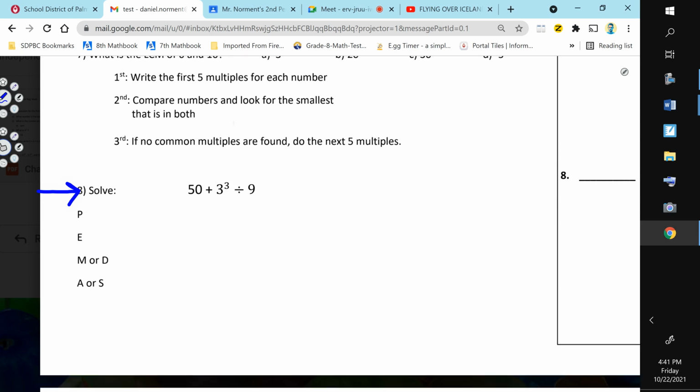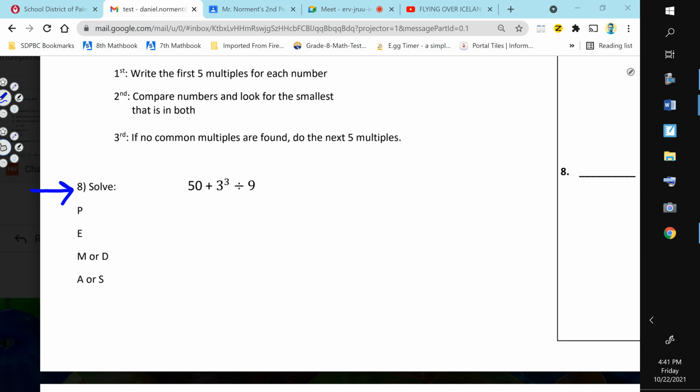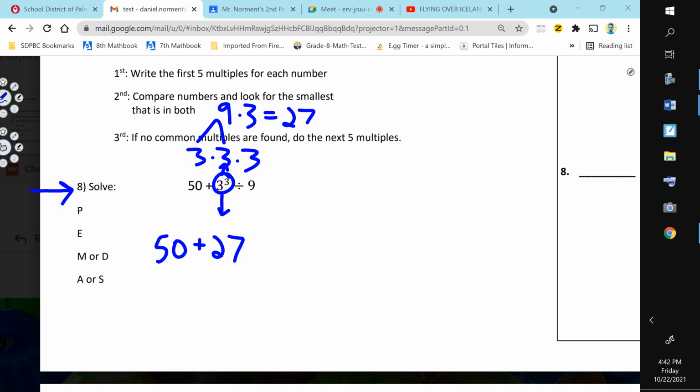Number 8. A lot of you struggled with this, which is understandable. Remember, 3 to the third power is not 9. It's 3 times 3 times 3. 3 times 3 is 9, and 9 times 3 is 27. So this equals 27. So it's 50 plus 27 divided by 9.